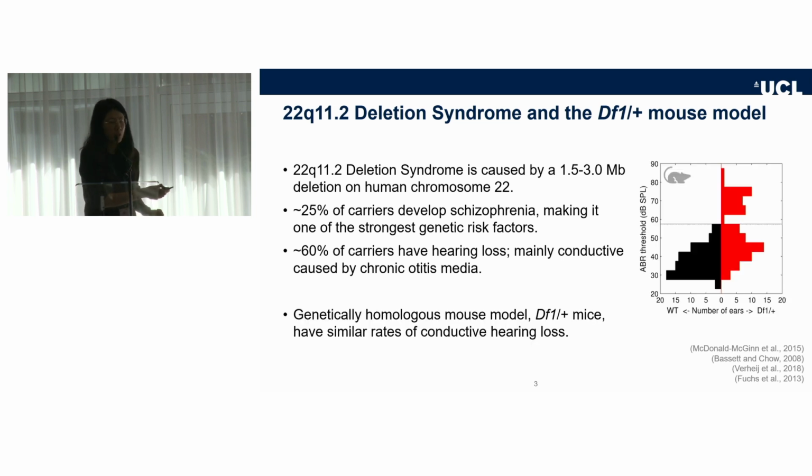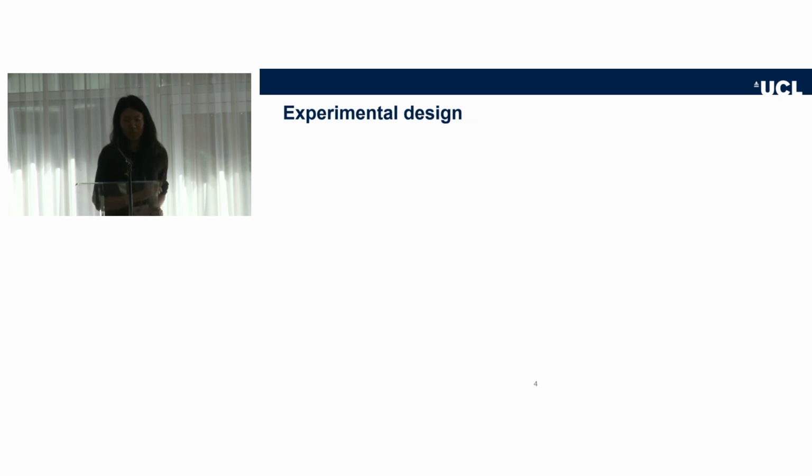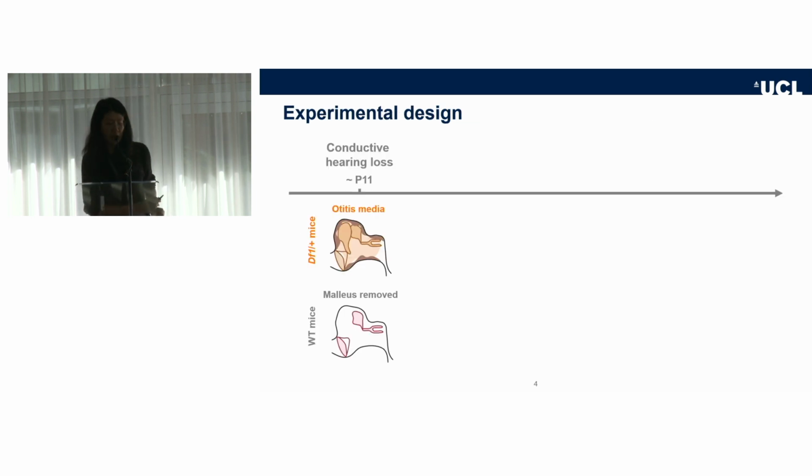So in my project, I use a homologous mouse model called Df1 mice, which have a very similar conductive hearing loss. The figure on the right shows the click-evoked ABR, and this group of mice has hearing loss. In my experiments, I first introduced conductive hearing loss in wild-type mice at P11 pups.